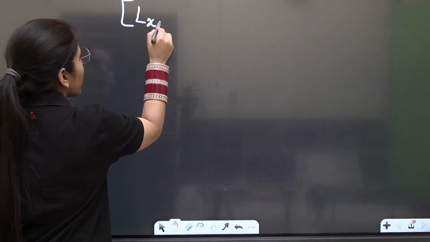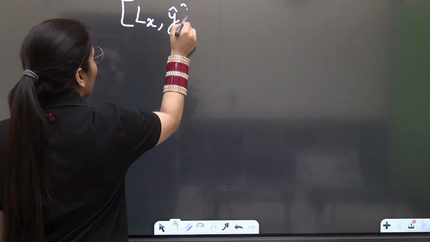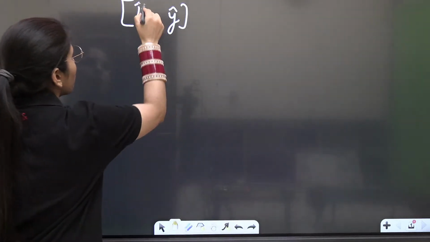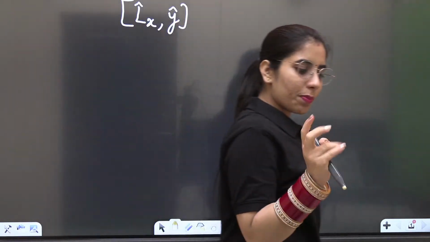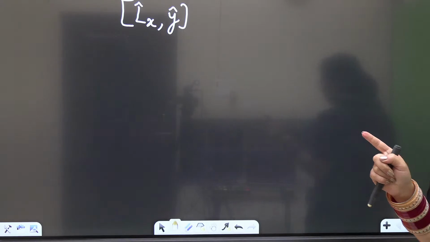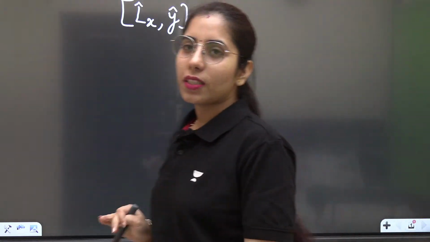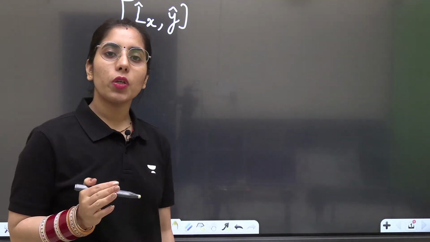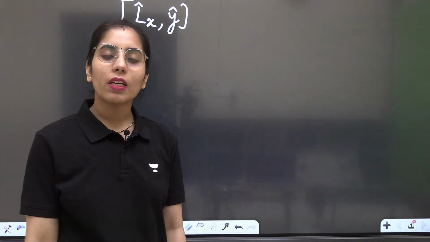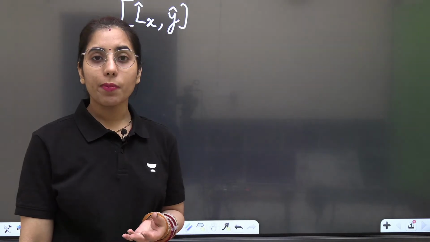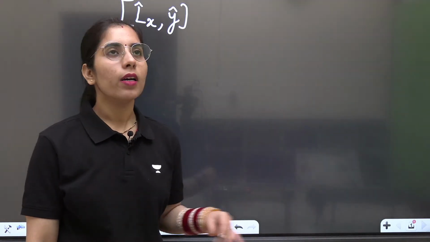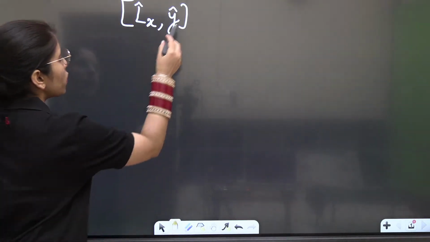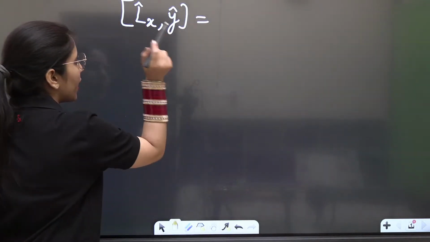Commutator bracket of Lx with y we need to find now. What is the Lx commutator bracket? Don't worry, you don't need to do it for each and every combination because I'll be sharing the trick soon. But before that, I want to share the detailed method so that if any time you have a different expression given to you and you want to solve it completely, you have the idea about it. And when you have the idea about it, you don't need to worry about anything. Let's continue.